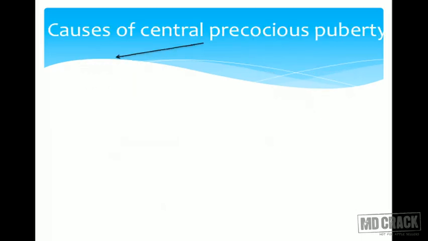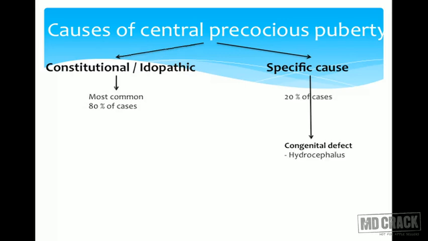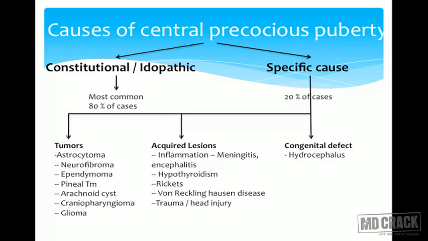So causes of central precocious puberty: constitutional or idiopathic, and specific causes. Most commonly, in 80% of cases, it is idiopathic. Specific causes are seen only in 20% of the cases, and let's see what they are. Usually it is a congenital defect, that is hydrocephalus, which causes central precocious puberty.